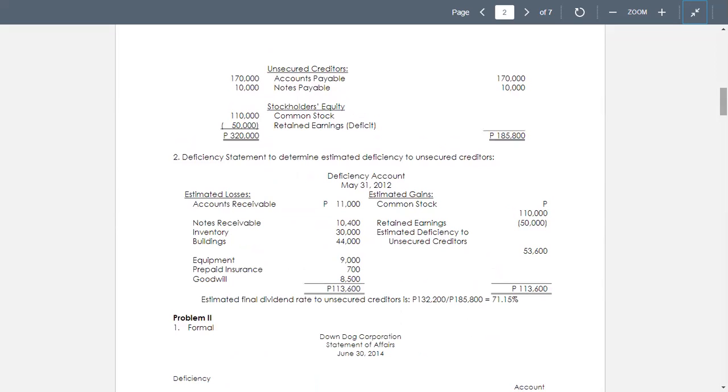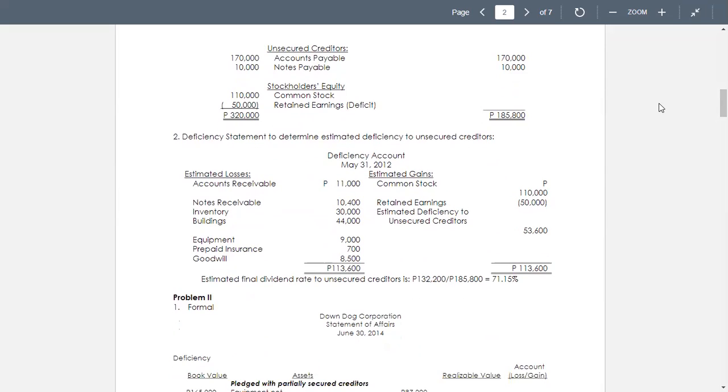Notes payable for the difference of 10,000. And the stockholders' equity, the common stock of 110,000, we deduct the retained earnings deficit. So we have now the total of 185,800 equal to your total assets.